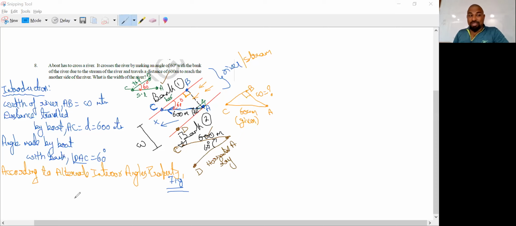Are you able to understand? So that's what it is saying. We made the angle at C. That is angle BCA equal to the one we already have, DAC, which is 60 degrees. Yes, I took the angle into the right angle triangle. So with the help of this right angle triangle, as we all know, we can find any side. Now, whatever I have drawn, I call it the diagram.